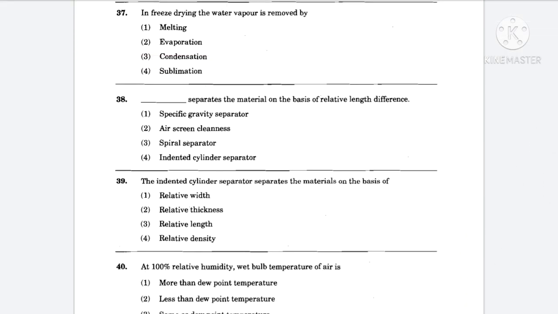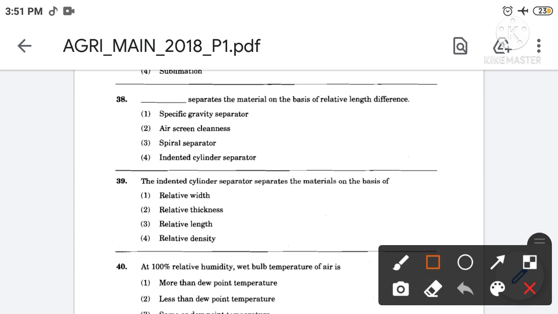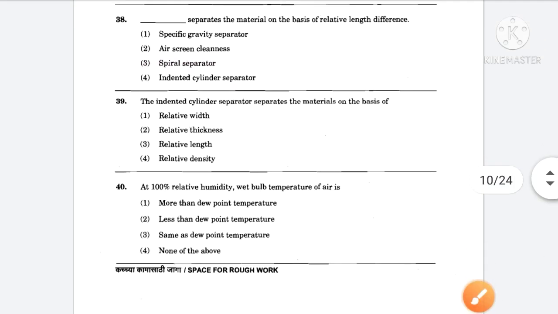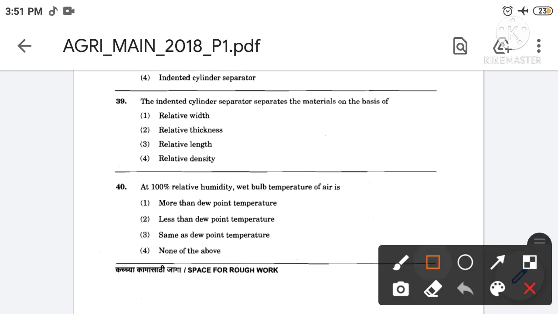Filling the blanks separates the material on the basis of relative length difference. The correct answer is option number 4. So the indented cylinder separator separates the material on the basis of relative length difference. Then next, the indented cylinder separator separates the material on the basis of. The correct answer is option number 3. So the indented cylinder separator separates the material on the basis of relative length.